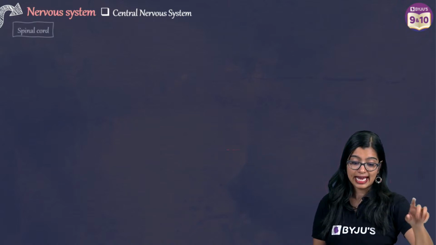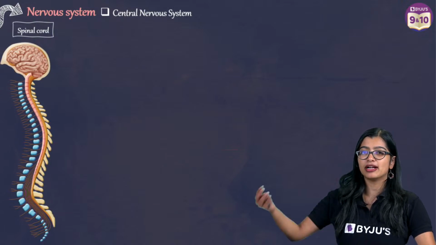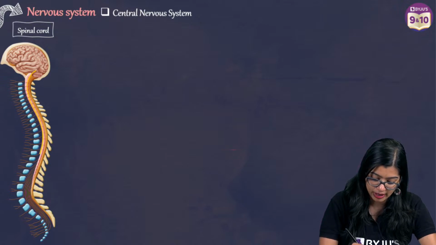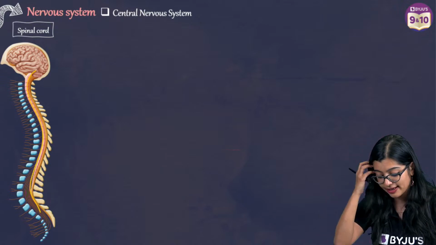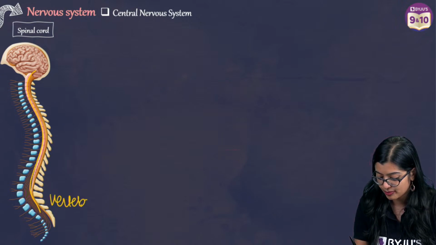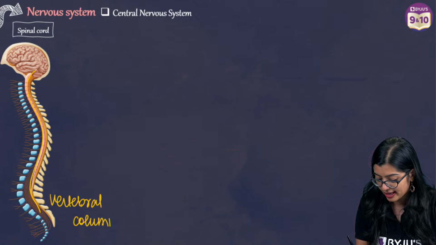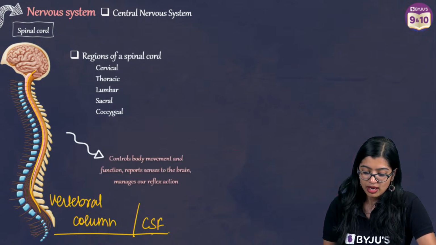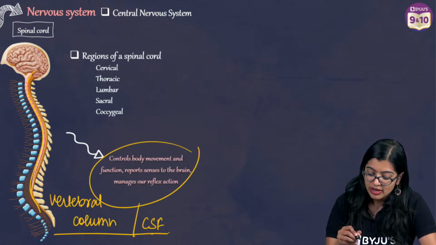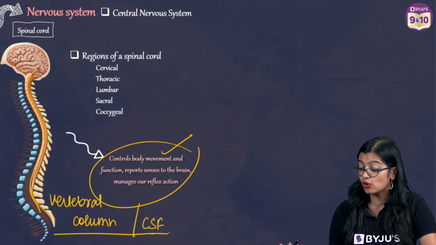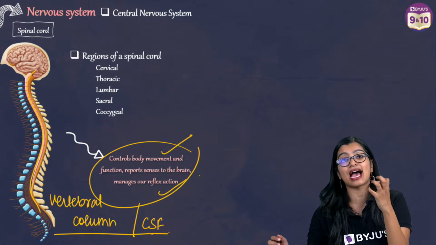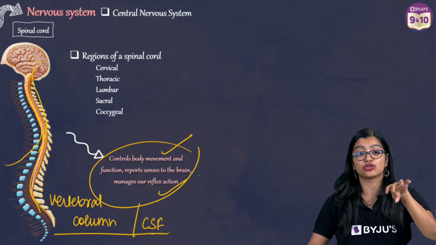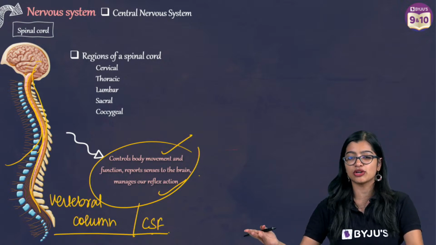Now we will move on to the next part, which is the spinal cord. As we know, the spinal cord descends all the way from the medulla oblongata and goes downwards. The spinal cord is protected by the vertebral column, and the CSF is there even in the spinal cord. When you talk about the functions of the spinal cord, the main thing is to play a key role in reflex action, and of course act as a point of contact. A lot of information to the brain is also sent through the spinal cord, which is one of its major functions.